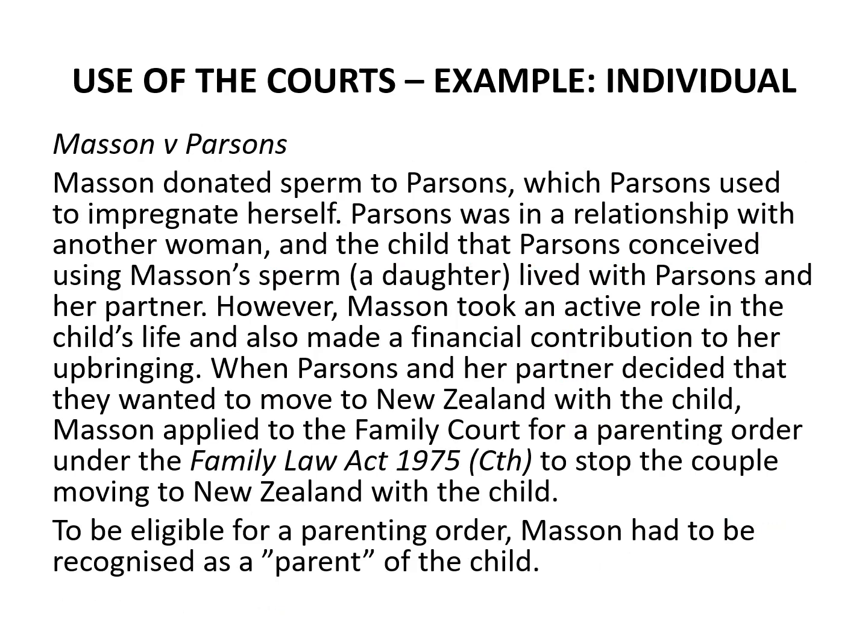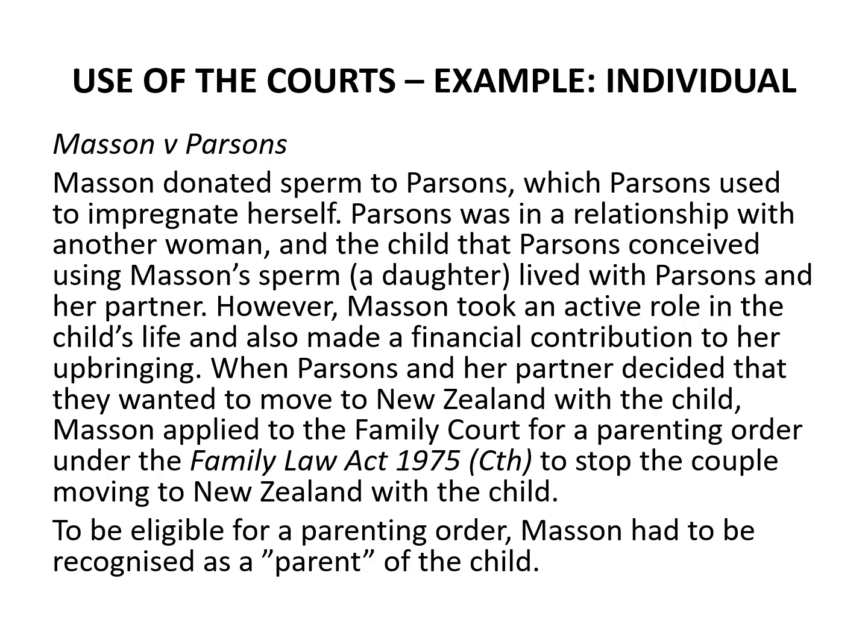On this slide, I've given you a recent example of how an individual can influence law reform through using the courts. This is the case of Masson and Parsons, which was a case that was decided by the High Court in 2019. In that case, Robert Masson had donated sperm to his friend Susan Parsons, which Parsons used to impregnate herself.